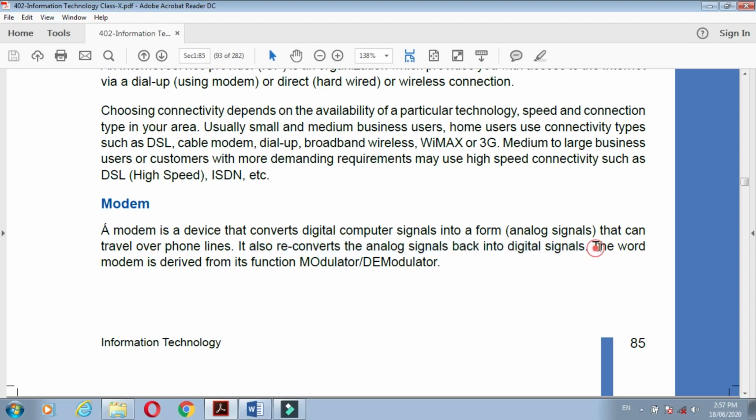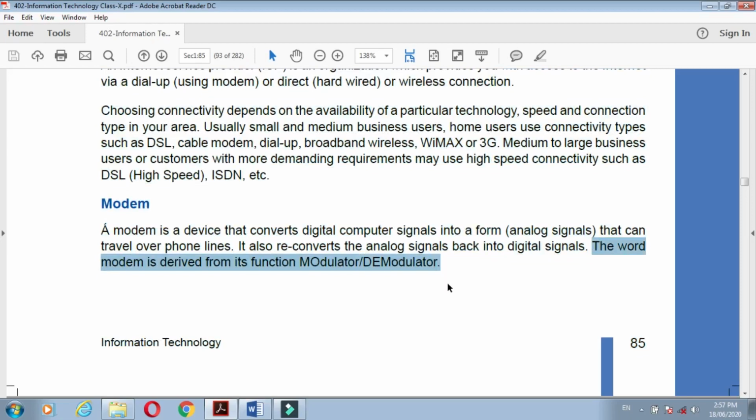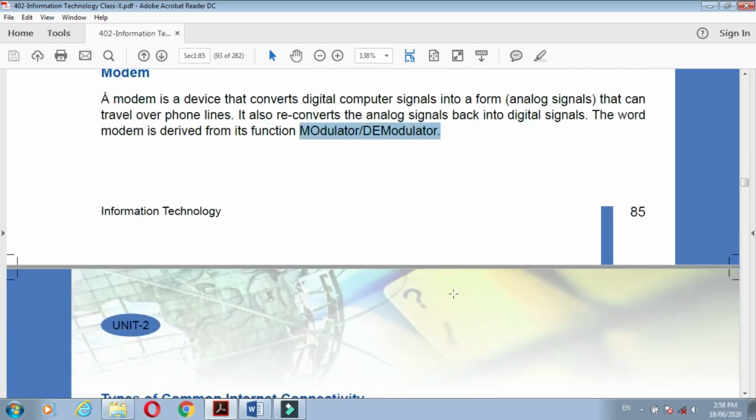Now, the word modem is derived from its function, modulator or demodulator. It is an engineering concept. Whenever you go into engineering, you will study in detail what a modulator and a demodulator are. Okay, now next.